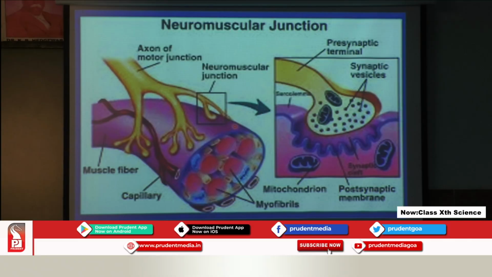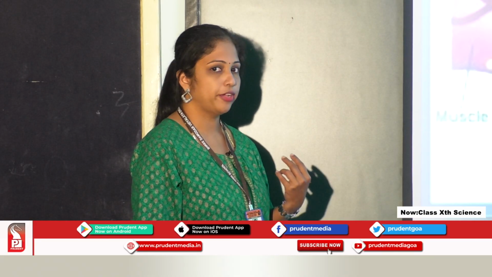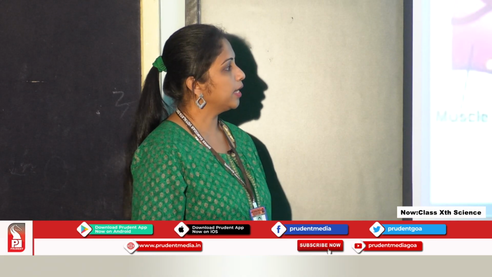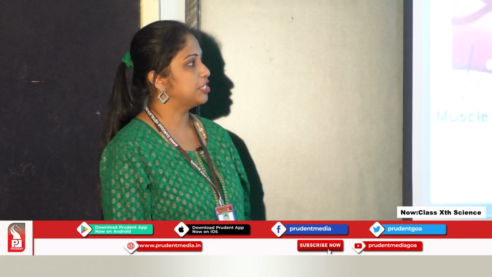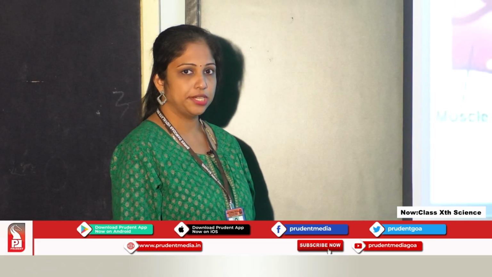So what happens at this neuromuscular junction? We can see here the enlarged picture of it. At the neuromuscular junction we have a synapse, something similar to what we have already studied, which was found between two nerve cells, right? So again, when the electrical impulse reaches the nerve ending, the chemicals will be released in the synaptic region.